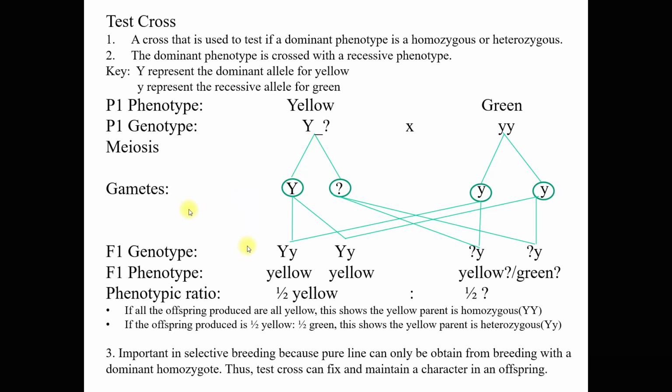Now this test cross is important in selective breeding because a pure line can only be obtained from breeding with a dominant homozygote. Thus test cross can fix and maintain a character in an offspring. Okay, selective breeding we will learn later on. Pure line means from one generation to the other generation, the genotype of the parent is identical with the genotype of the filial, and when that filial passes its genotype to the other generation, both will have the identical genotype for the particular trait.